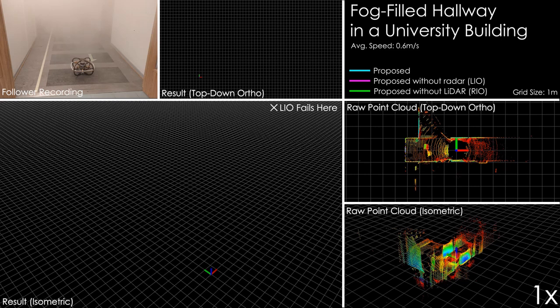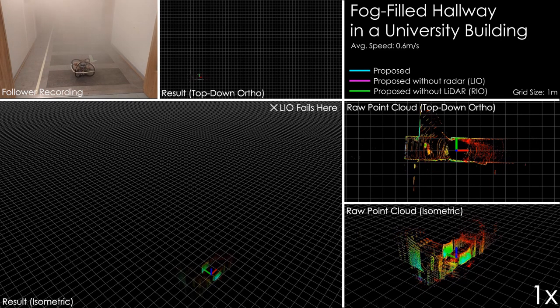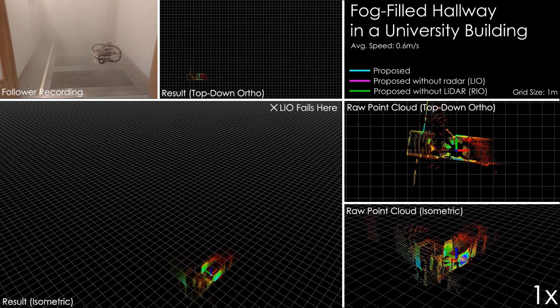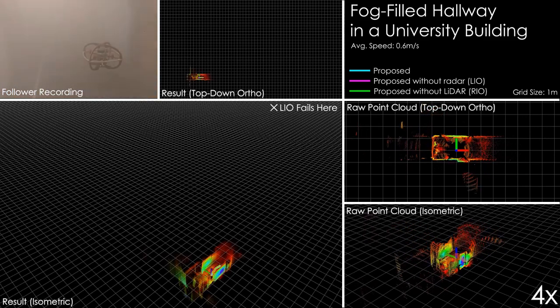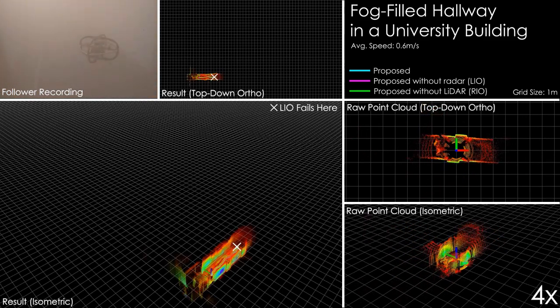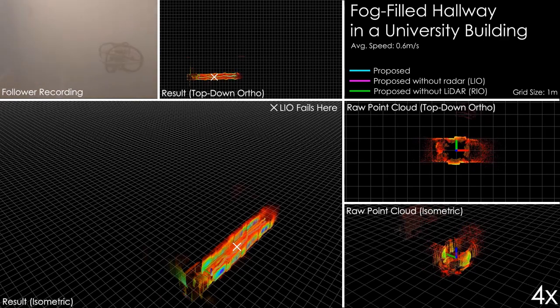Moving on to the next experiment, we present again another manual flight with the same drone, but this time in a university corridor filled with dense fog. Same as before, the raw LiDAR point cloud shows the challenge posed by the environment, where the fog is causing much of the point cloud to be rendered basically unusable, and as such, the LiDAR inertial method struggles to get through the fog.